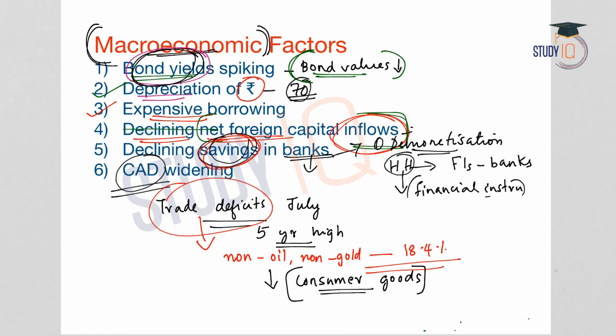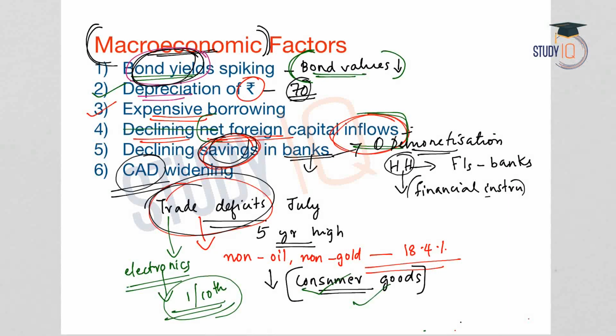So it is very clear that the import of consumer goods to the economy contributes a lot to the current account widening. If we analyze the trade deficit for the month of July, we will arrive at a conclusion that it was the import of consumer goods that had widened the trade deficit, particularly the import of electronics. And the import of electronics accounted for almost 1/10 of the goods import bill. So the import of consumer goods has increased in the economy. We will analyze the consumption factor of the Indian economy in depth in this lecture itself.